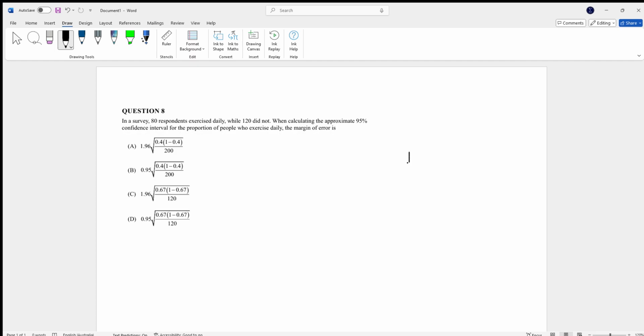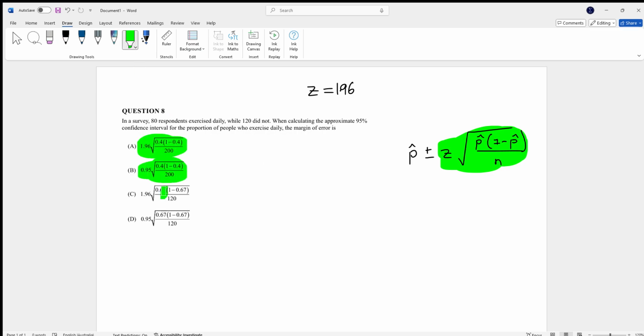So, your confidence interval formula is your proportion plus or minus your margin of error, which is this part here. Whenever they say margin of error, just know they're talking about this bit in the confidence interval formula. The z-score for a 95% confidence interval is roughly 1.96.